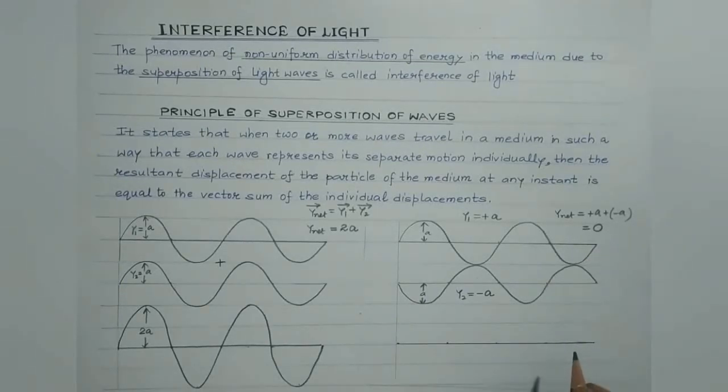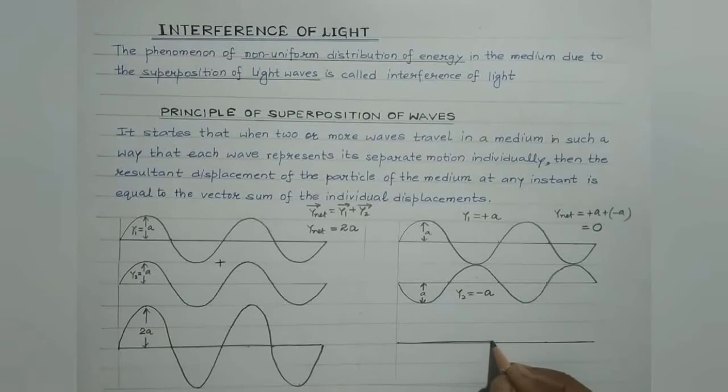So students, in case the two waves are of the same amplitude, then at the points of destructive interference, in case of light, the intensity of light is 0. That is, complete darkness will result. Complete darkness will result.